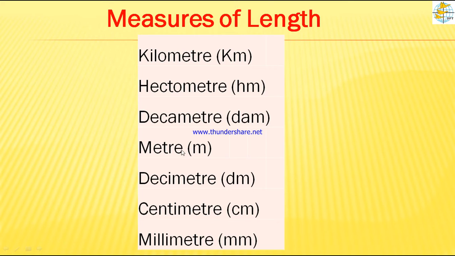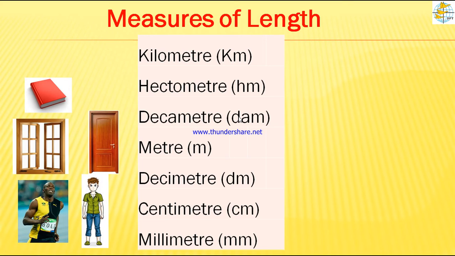So that's why meter is the standard international, SI unit, because in every unit it appears. The smallest unit is millimeter, mm, and the greatest unit is kilometer, km.